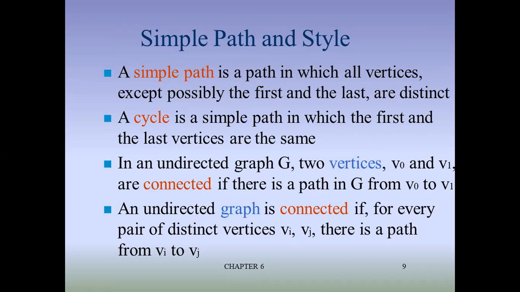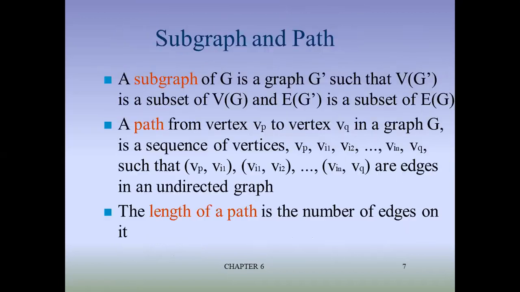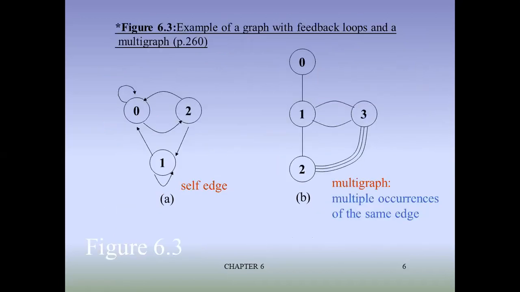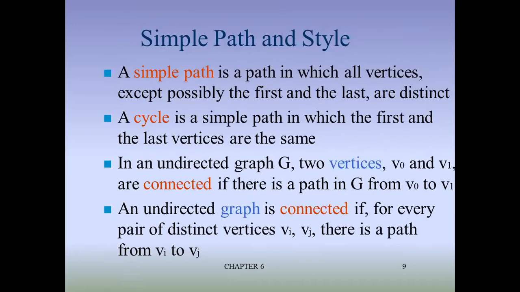And the cycle means what? First and last vertices are the same. यानी कि सेल्फ, अगर आपने यहाँ पे देखिए, सेल्फ यानी कि 0 to 0, 1 to 1, तो वहां पे आपको एक साइकिल दिखाई देता है. That is a simple path in which the first and last vertices are the same. Okay, that is one of the criteria for the cycle.